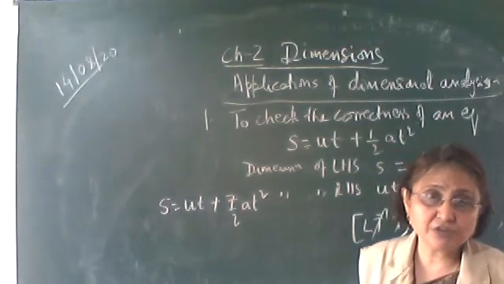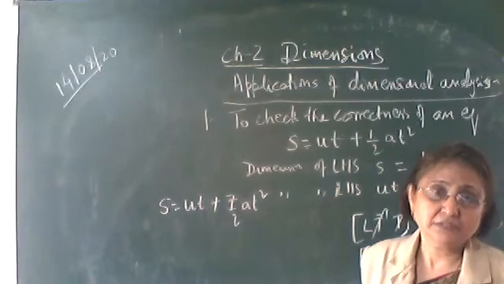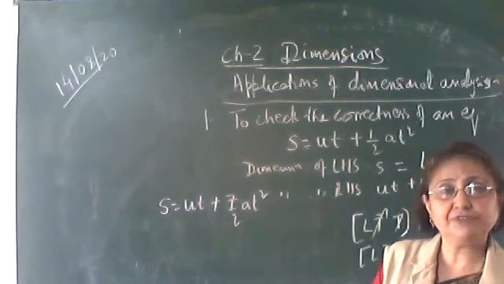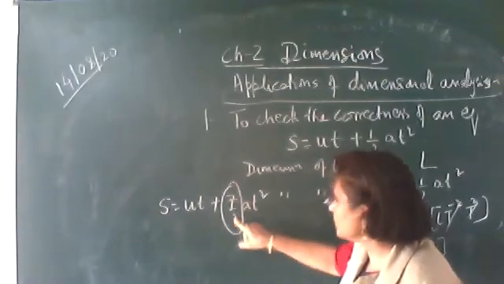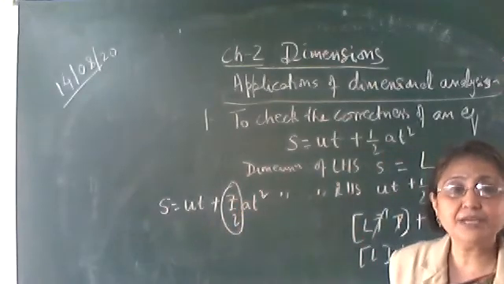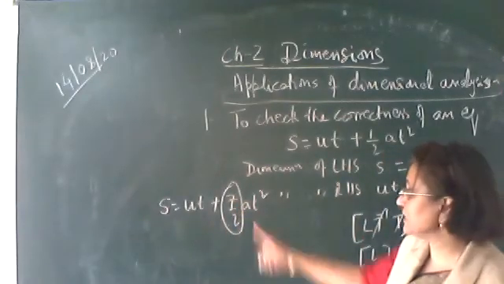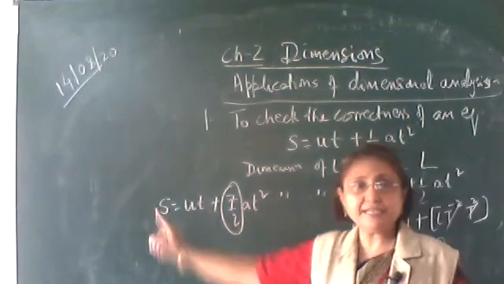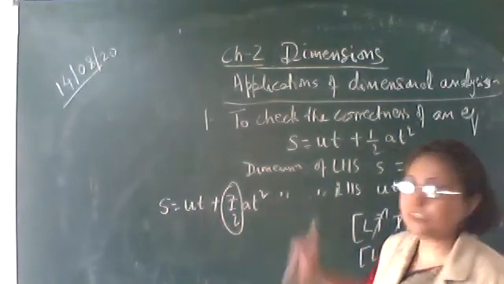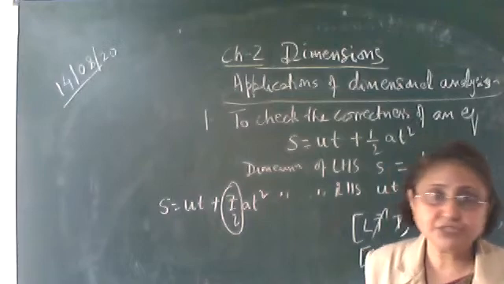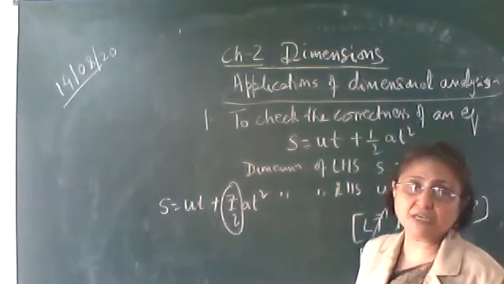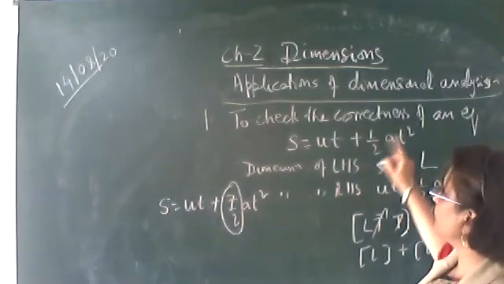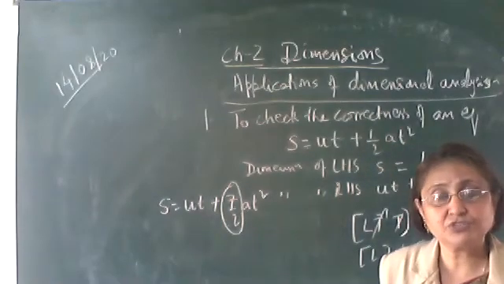But this is not physically correct. That is not the equation which we are using in physics. This part is incorrect. It should be half. It should not be 7/2. So if you check it dimensionally, you will say that this equation is correct. But this equation, you cannot use it in physics. Why? Because it is not physically correct. The physically correct equation is ut plus half at square.